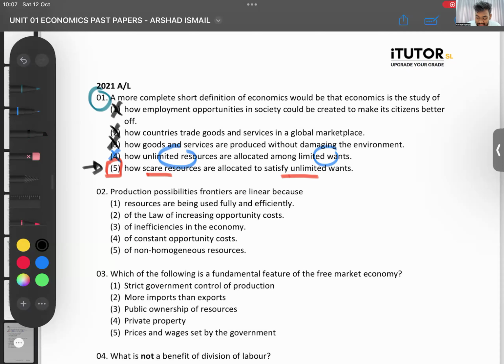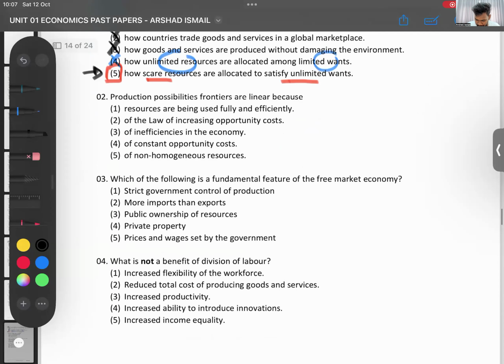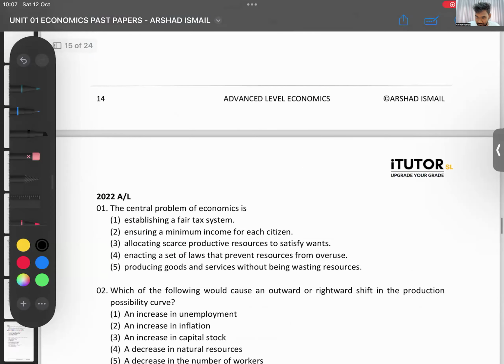Never mind. That's 2021, question 1. Did we do 5 questions? Yeah.